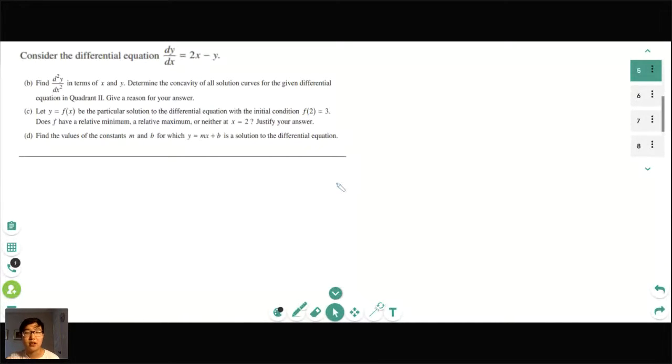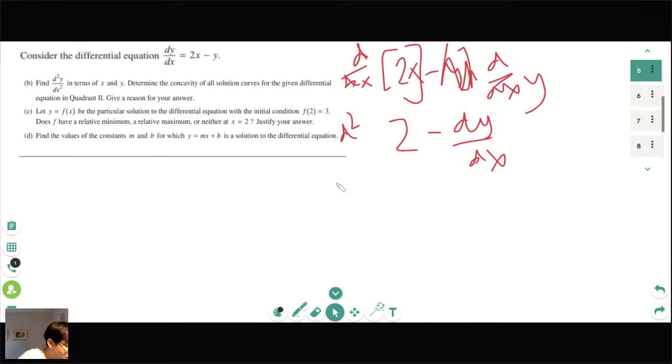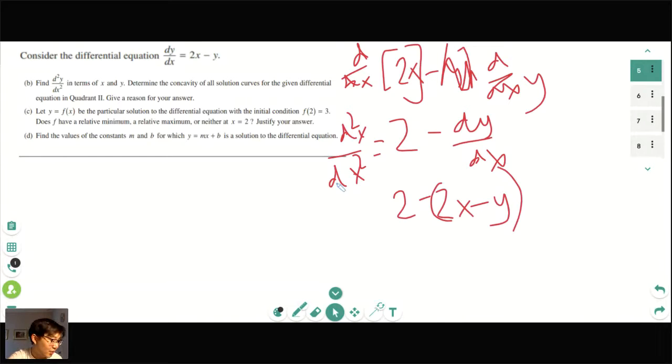Derivative of the first derivative, yeah. So technically we differentiate using implicit differentiation. We would do d/dx of 2x minus y, or rather, the derivative of y. And that gets you 2 minus dy/dx. That's the second derivative, d squared y over dx squared. And so then, yes, you plug in dy/dx here, and you get 2 minus (2x minus y). Great job there, Rishika. And so then that becomes 2 minus 2x plus y.